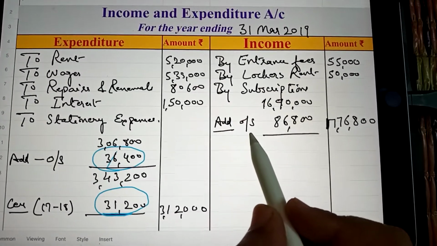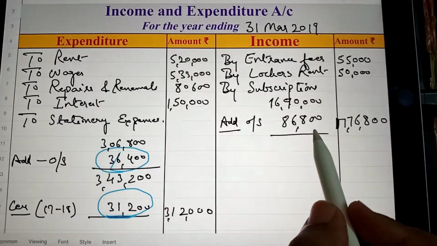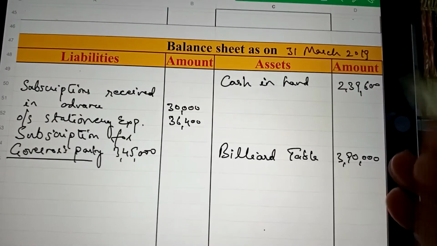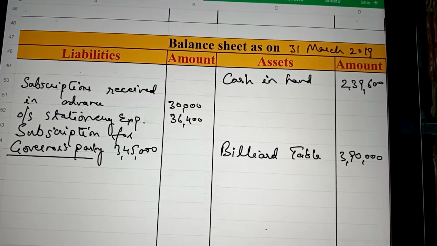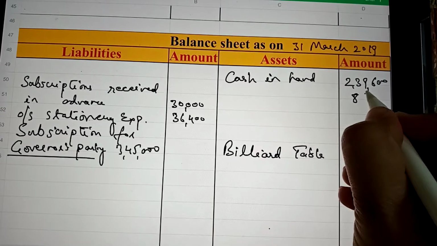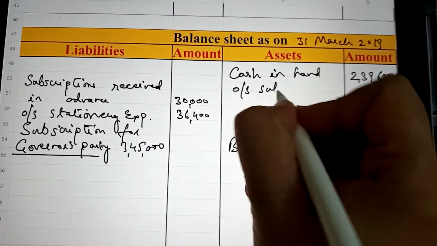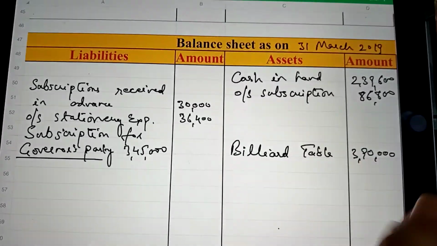Outstanding subscription of rupees 86,800 should also be entered in the balance sheet. 86,800 outstanding subscription should be entered on the asset side.